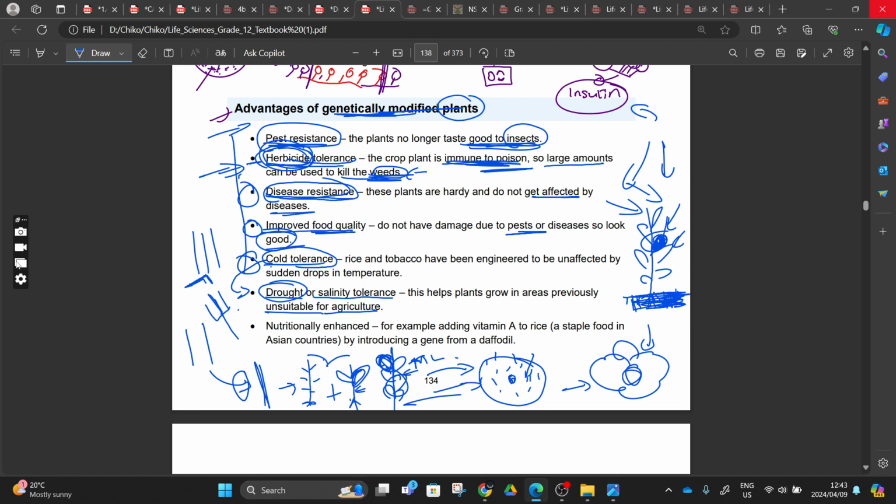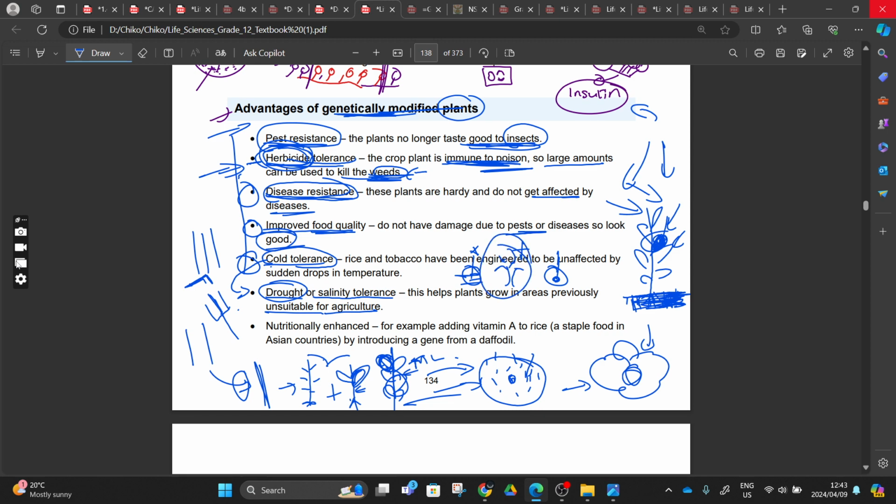These are the advantages. Another advantage is that we can genetically modify our plants to survive in a drought environment where there is no rain, and in a salinity environment, and also in the cold, like the Lesotho side where there is snow. We can genetically modify our plants so that they can survive cold. Maybe we go to Lesotho, I'm using Lesotho as an example, and we find a plant that is surviving in those snow conditions. Then we take its gene and come to Venda, take avocado DNA and mix these two, and we have an avocado tree that can survive in Lesotho.